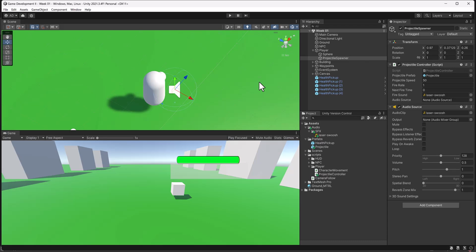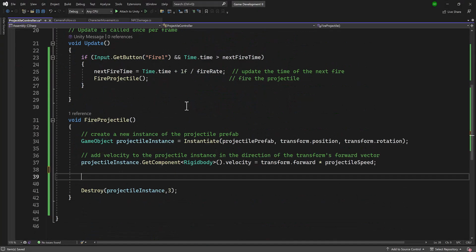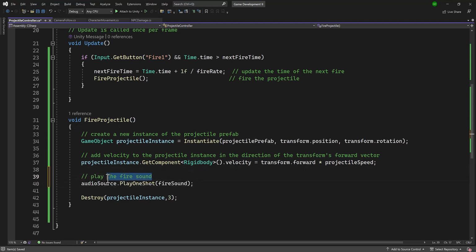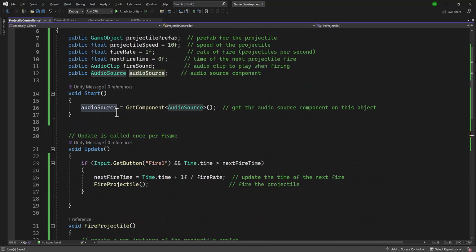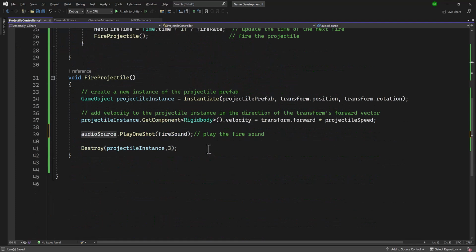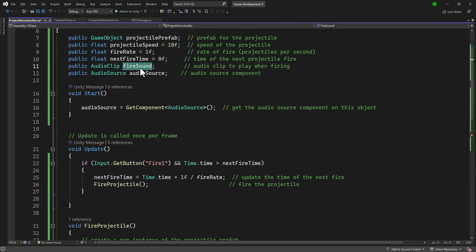All right, so let's go back to Visual Studio and let's add a few more lines of code so that when we press the left mouse button, it'll play that audio file. Let's go down to our fire projectile here. What I'm going to do is just add this one line of code. And let's put this back here, clean that up. All right, so what this does is this grabs the audio source, which is this right here. Every time I left click or I fire, it's going to play one shot, which is the fire sound, and that's this audio clip here.